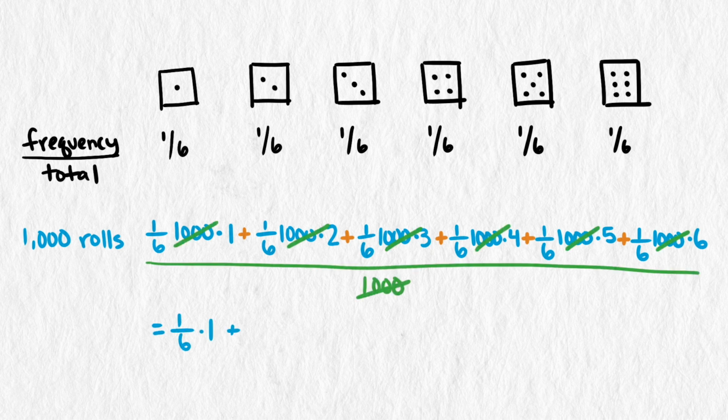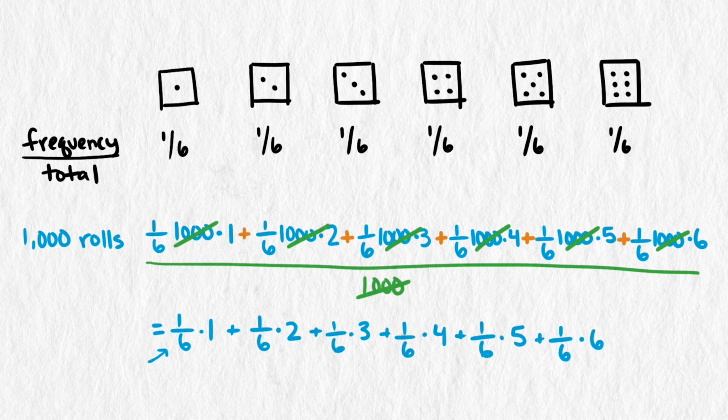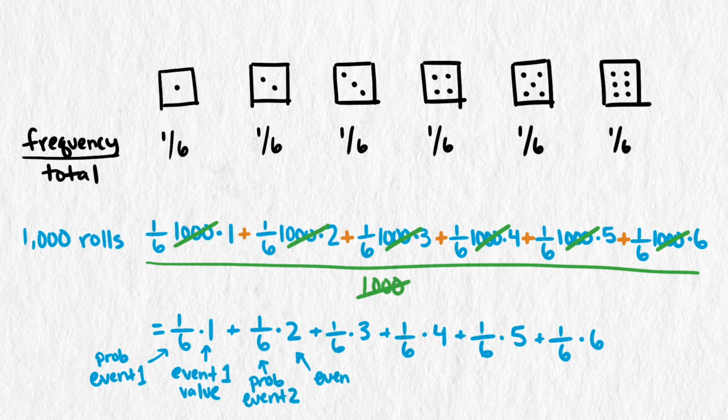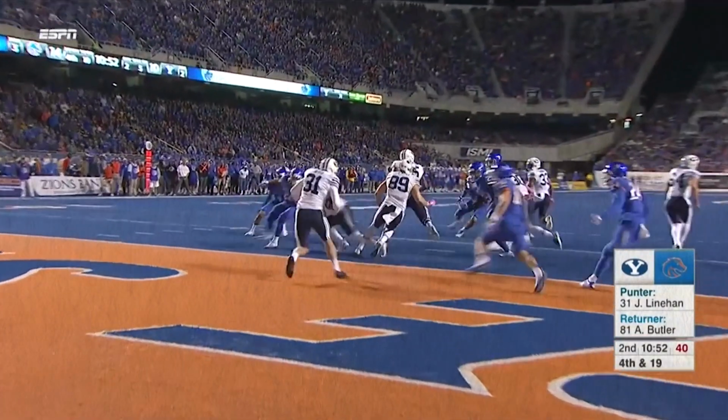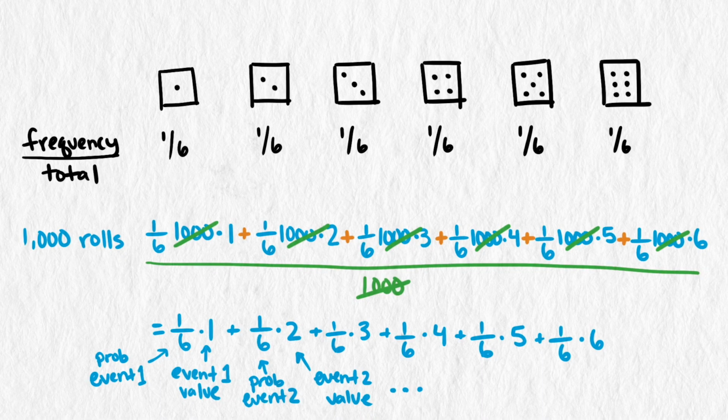That expression simplifies to just 1/6 times each of the values, which is the probability of each die roll multiplied by the resulting number rolled, all added together. This formula generalizes to find average values in other situations, even if the probabilities are not the same for each option, like our football example. When using this calculation method, the average is usually called the expected value. It's a weighted average of the different outcomes with the probabilities as the weights.